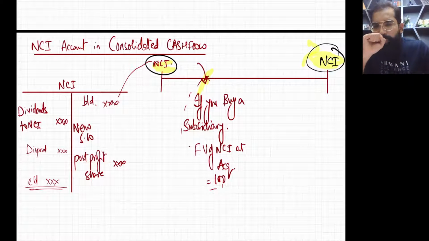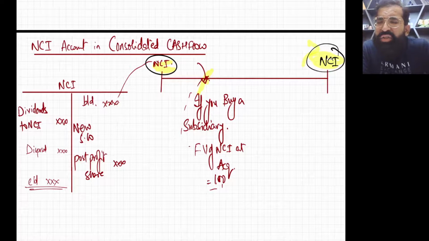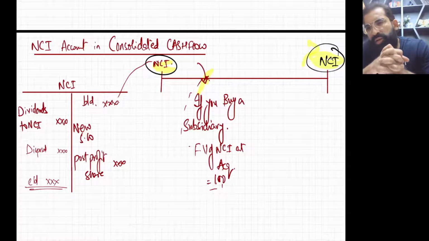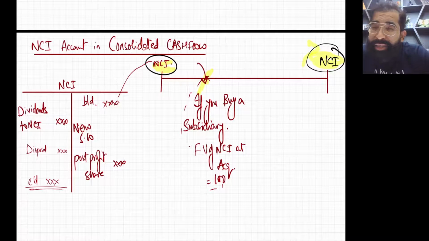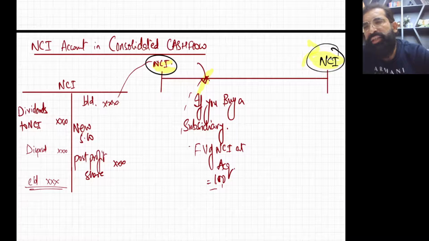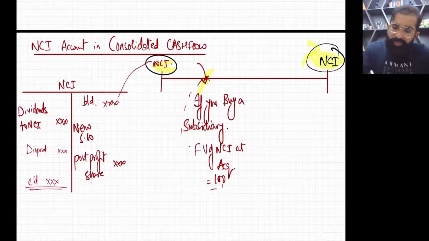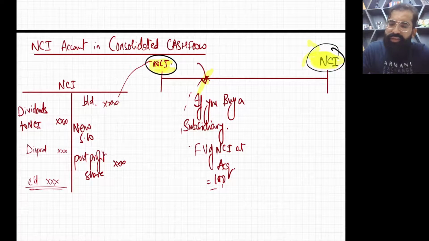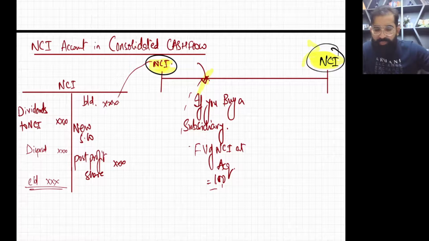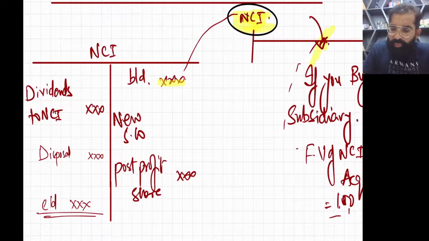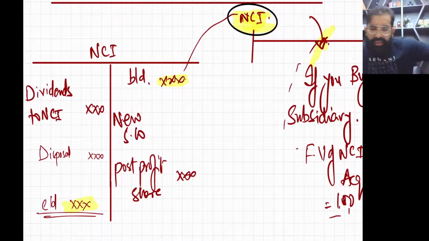Now, my dear students, you already know that normally in consolidated cash flow questions, they give you the opening consolidated balance sheet as well as the closing consolidated balance sheet. Agree? So in the opening consolidated balance sheet you will have opening NCI, and in the closing consolidated balance sheet you will have closing NCI. So if you make the NCI account, this is opening NCI, this is closing NCI. Now, can you tell me how many things affect this NCI account? There are many things. I have written some.